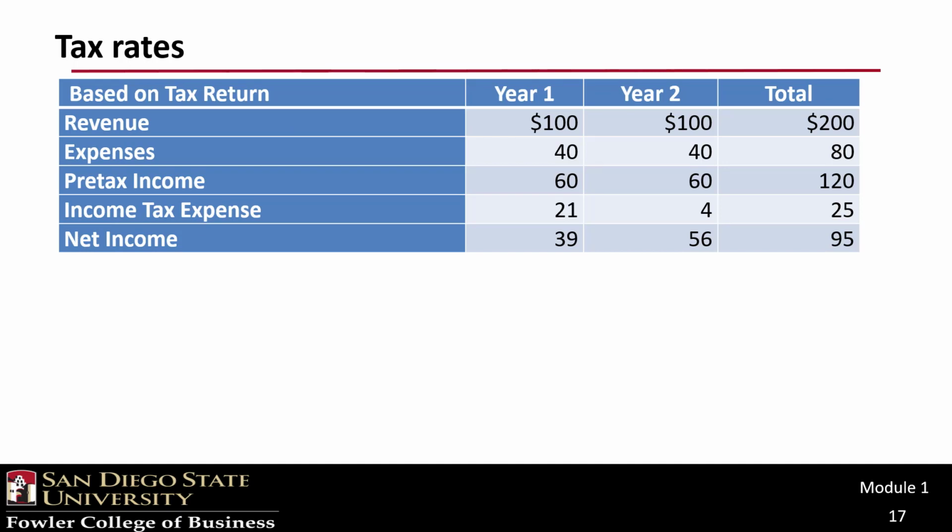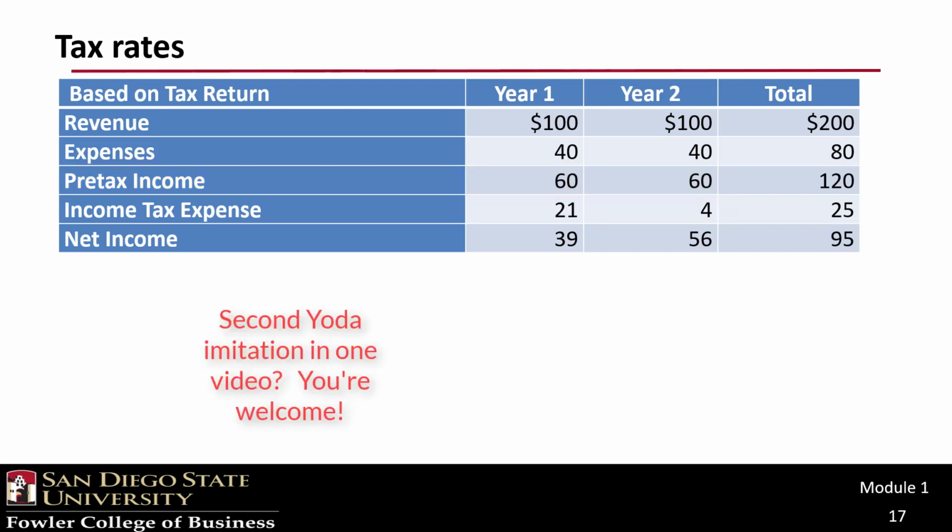If we now try to use the tax return amounts to record actual tax expense, you'll see that net income after tax in year 1 is $39, and in year 2, $56. Now you have to ask yourself, did Firm X actually operationally perform at nearly double the rate in year 2 as in year 1? No, of course not. In fact, from an accounting perspective, Firm X was identical in years 1 and 2. And so the accounting Yodas at GAAP said, "Make no sense, these tax and income numbers do."